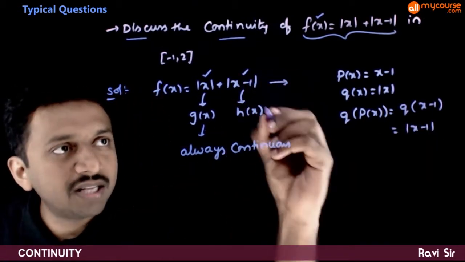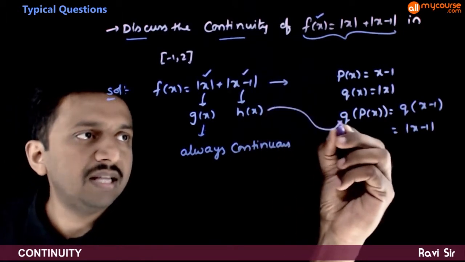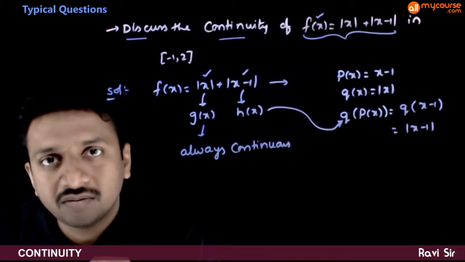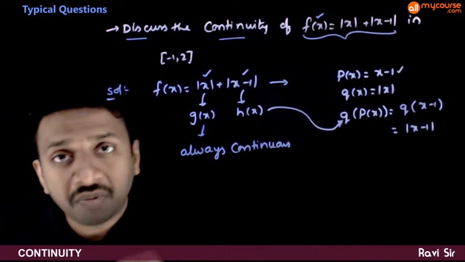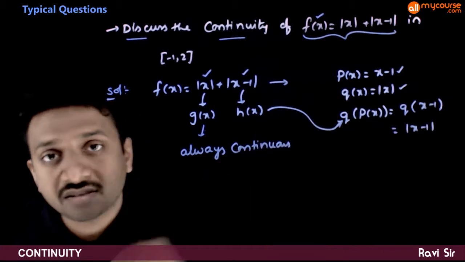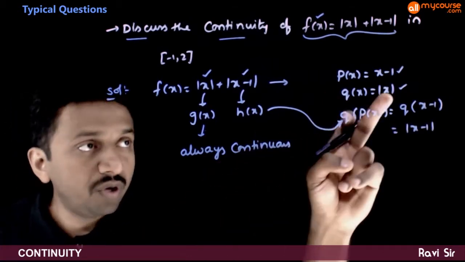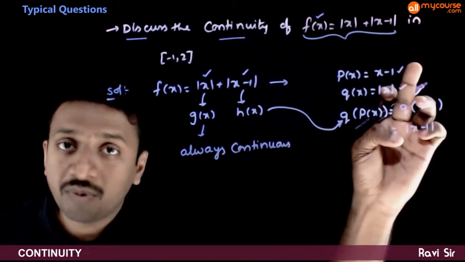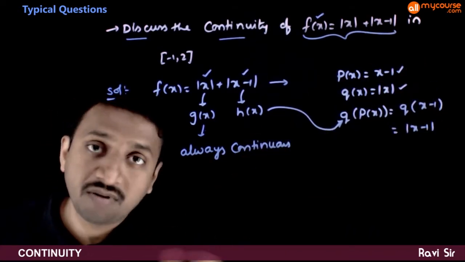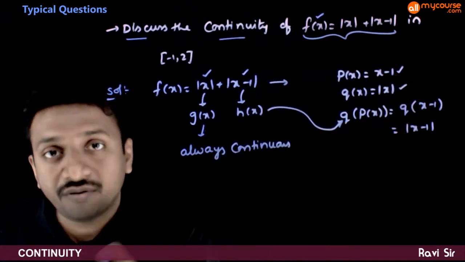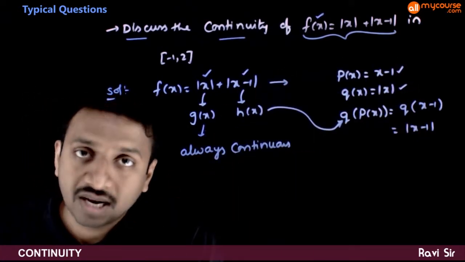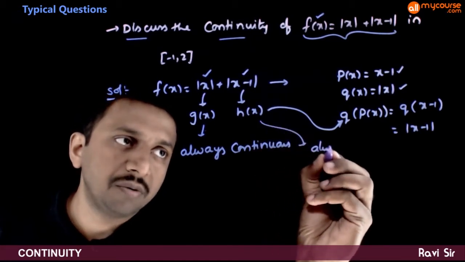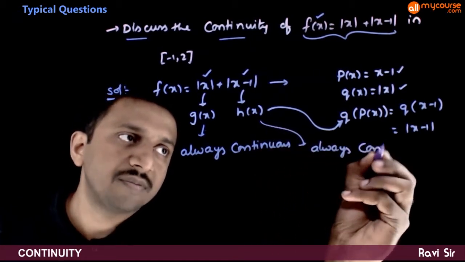So mod x minus 1, which is h of x, is a composite function of mod x and x minus 1. And x minus 1 is a polynomial function. Q of x is a modulus function. We know that mod x is always continuous. A polynomial function of degree 1 is always continuous. So the composition of q and p is always continuous.